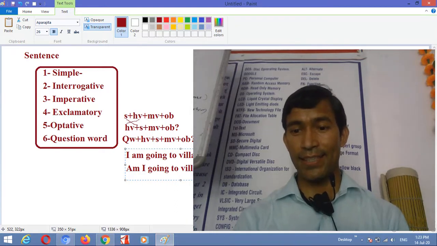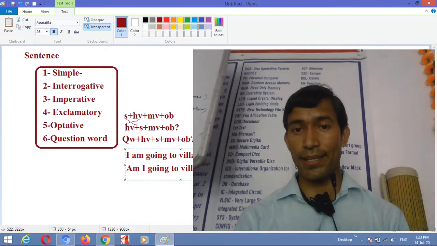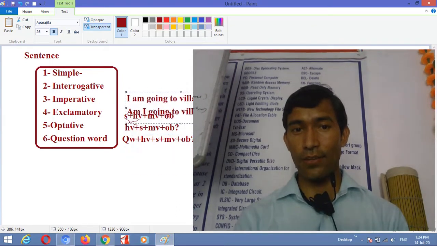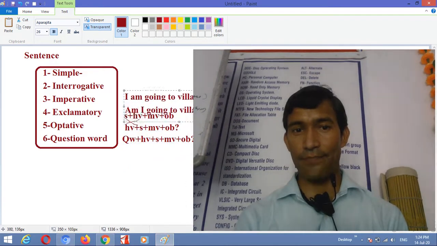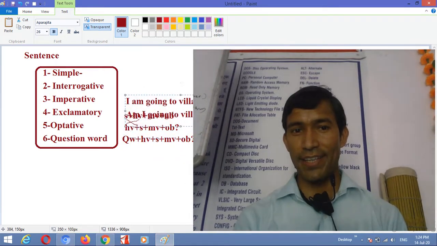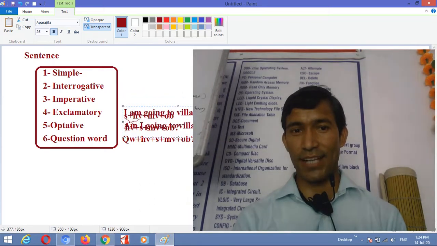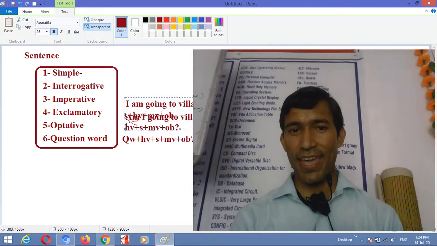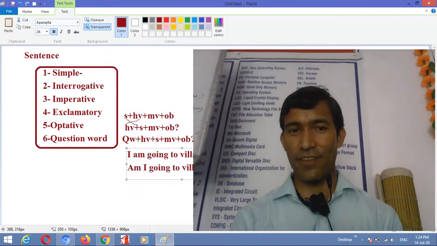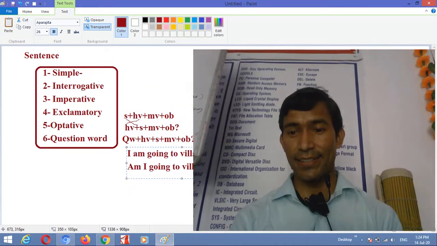This is a question because we are asking, right? So here you can see with the grammatical rules, am, helping verb, comes first. Then I, subject, you could see. Going, main verb, you could see. And to village. This is grammatically the second sentence, right?